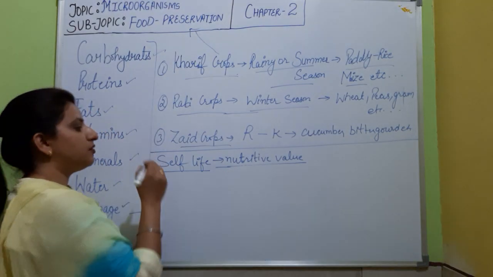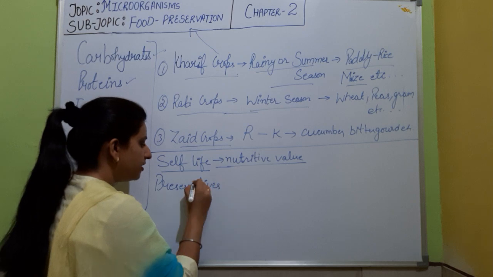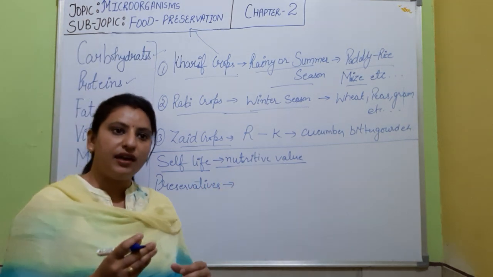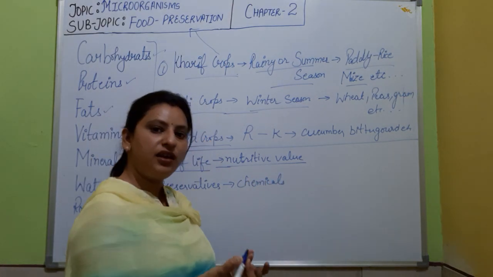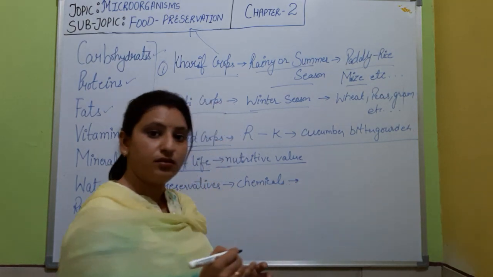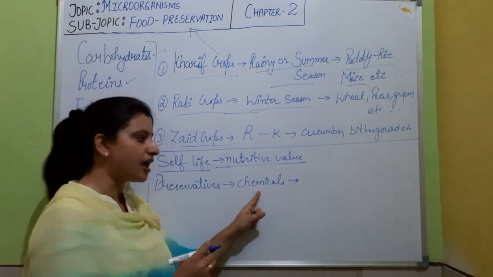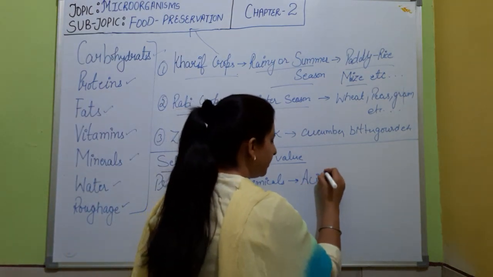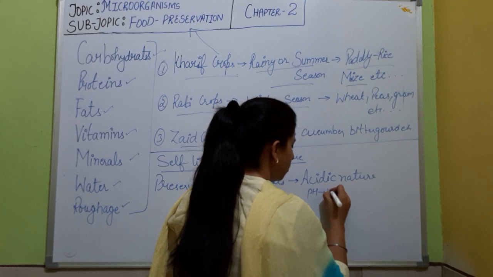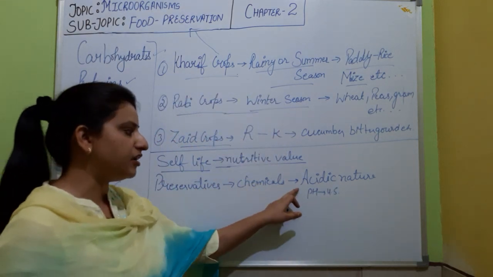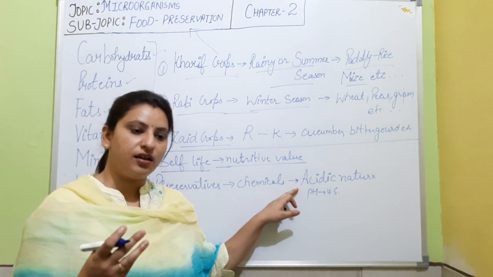So in preservation, what are we adding? We are adding preservatives, and these preservatives are mainly chemicals, and these chemicals may be man-made or they may be natural. So what is it that actually preserves the food? These chemicals mostly have an acidic nature, meaning they have a pH of near about 4.5. Due to this acidic nature, they kill the microorganisms, and then the microorganisms will not be able to contaminate the food.